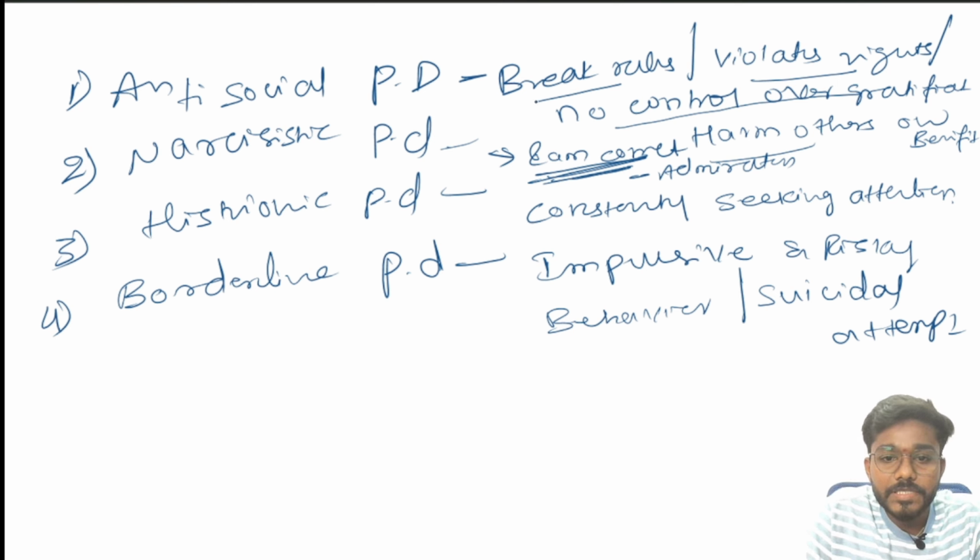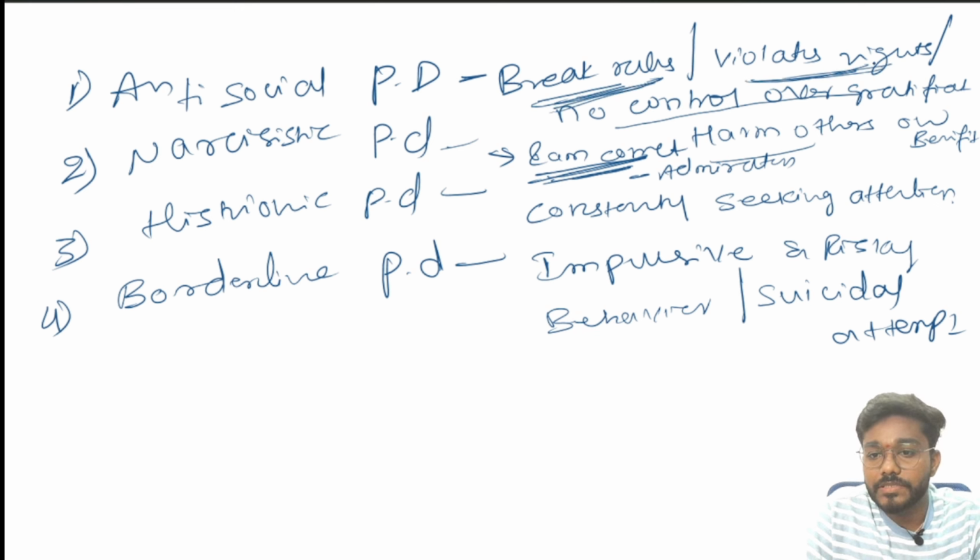In antisocial personality disorder, you are supposed to remember that he will break the rules, whatever the rules are, and violate the rights of others, with no control over his gratification. We will discuss in detail what all these things are. And he will harm others for his own benefit.